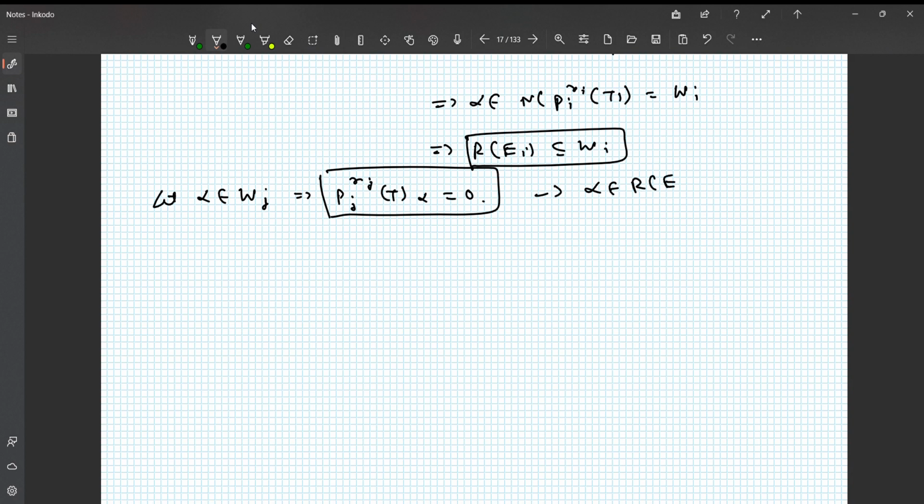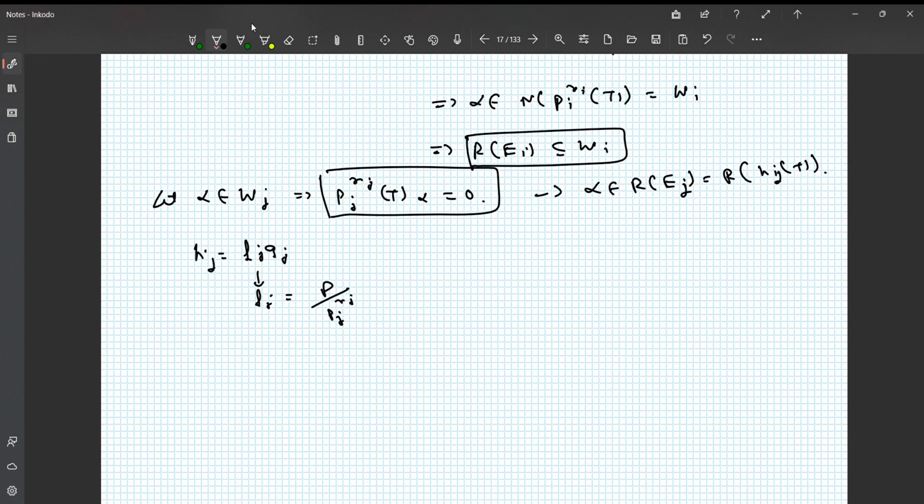See, we need to show that alpha is in the range of Ej, right? And the range of Ej is typically the range of Hj(T). Yeah, we have chosen the index to be j. So we have to show this. Now observe, how is Hj chosen? It is Fj Gj, right? What is Fj? Fj is P upon Pj to the power Rj.